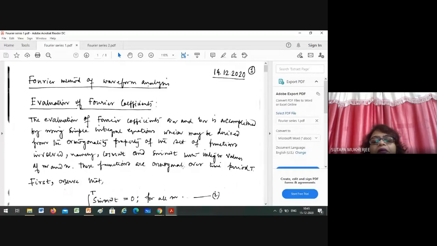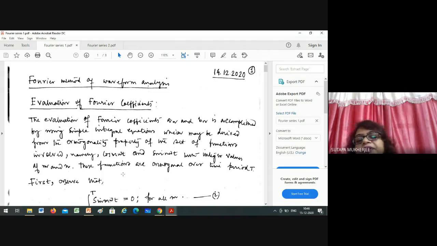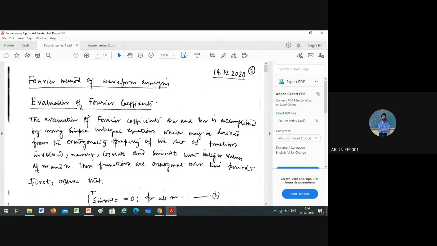How can you get an? I think you have studied it in your mathematics. How can you determine an? By the integration of sine and the function. What is the mathematical expression of that? Integration from 0 to T of sin omega t into f(t), I think. I'm not sure. Okay.